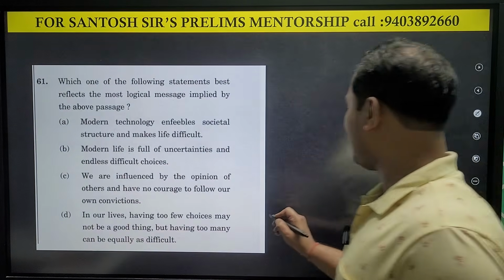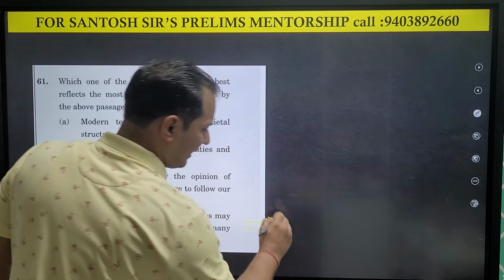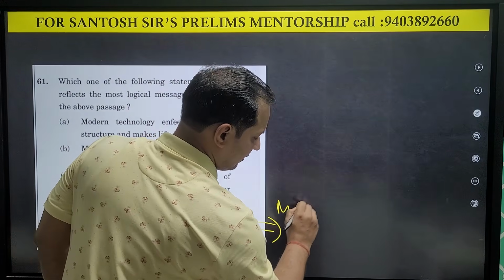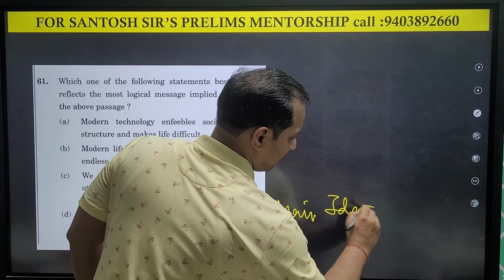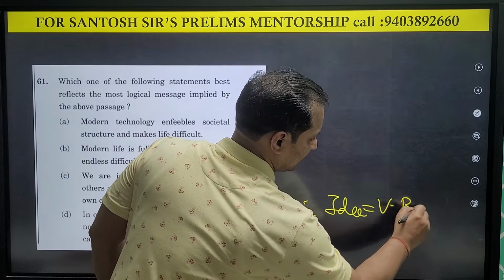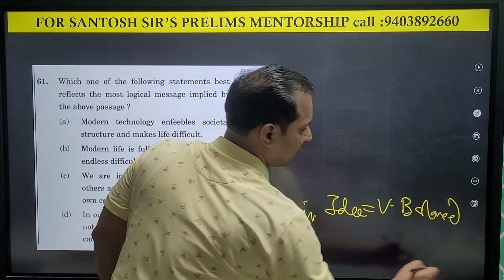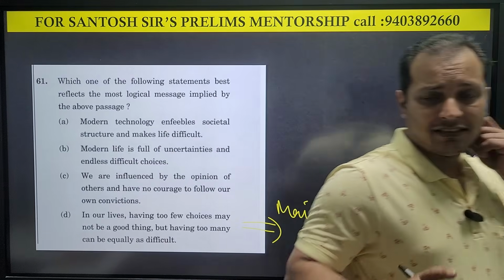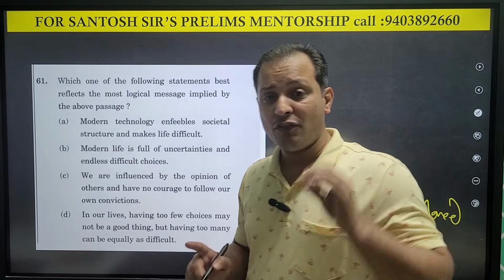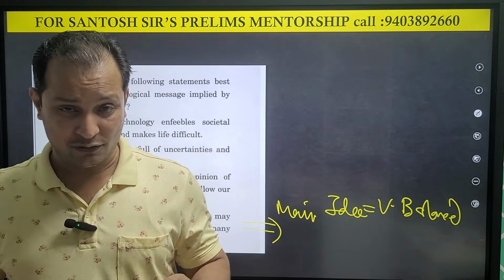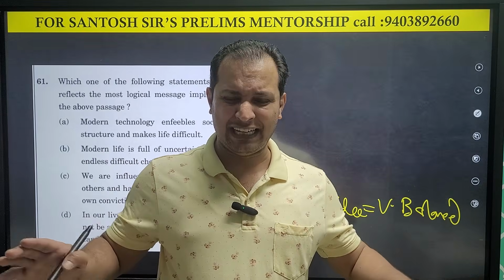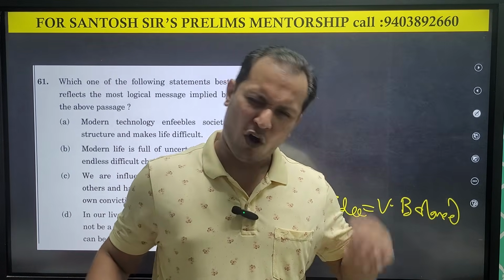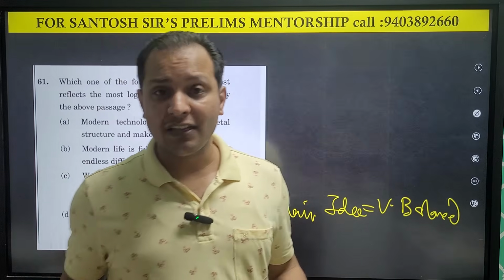So the main idea will be very balanced. You can see this is very balanced. Always the most balanced option will be the answer. In the main idea question, implied idea, main idea, and crux idea are all the same. So what did we learn today?